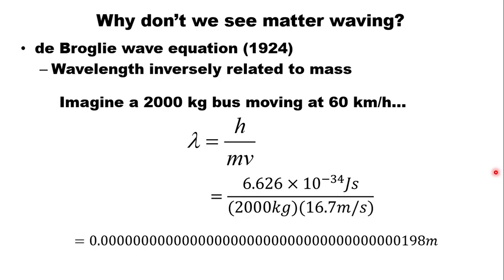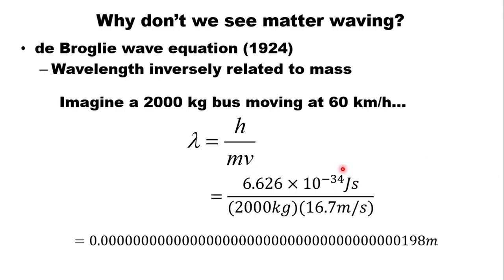Just like we didn't see length contraction because the effect is so small at the speeds we're used to, we don't see the wave properties of matter because they're so small at the large masses that we're used to, compared to the subatomic particle.